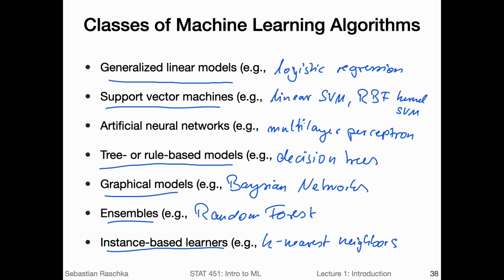So we won't talk about logistic regression in this course. And we will not talk about neural networks, because there will be a separate course I will be teaching in spring, which is STAT 453.